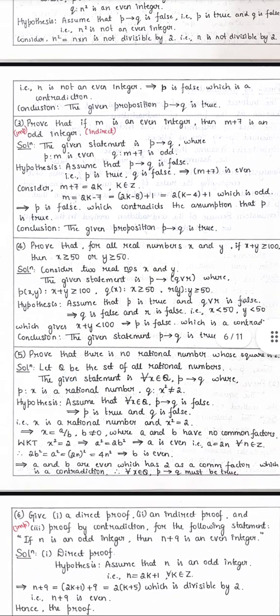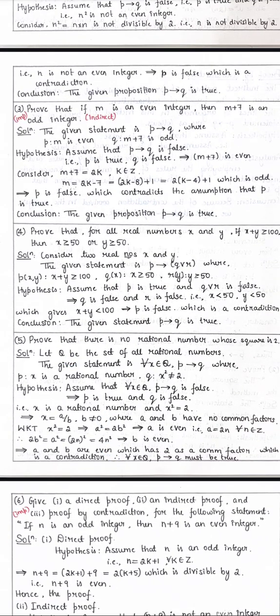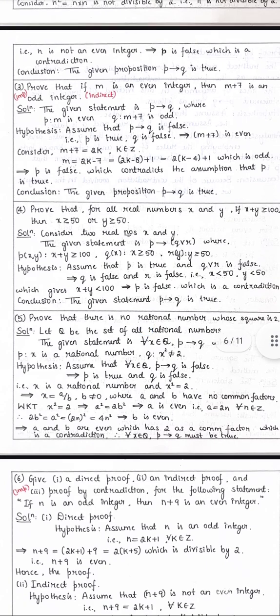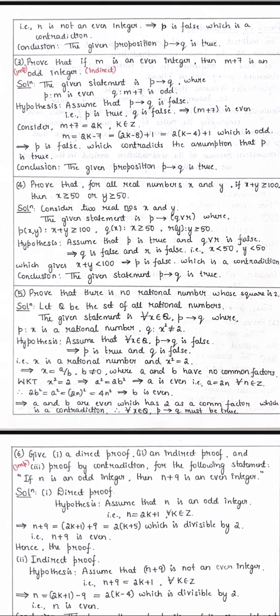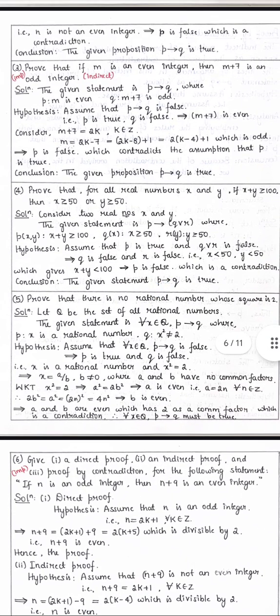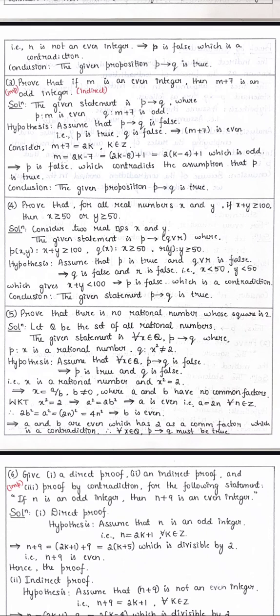Prove that if m is an even integer, then m plus 7 is an odd integer. Assume that "if P then Q" is false, so P is true and Q is false. Here m is even, given m is 2k, and we consider m plus 7 as not odd. Then it is even, so m plus 7 is 2k, and m equals 2k minus 7.